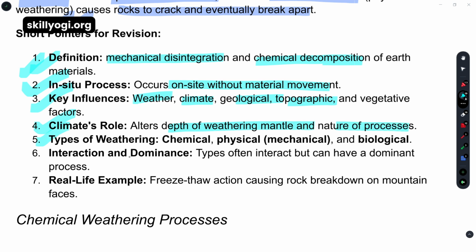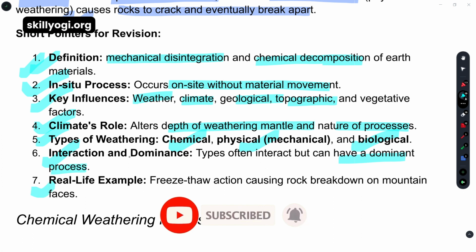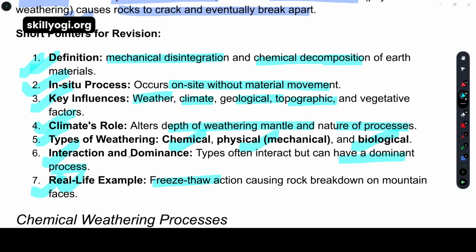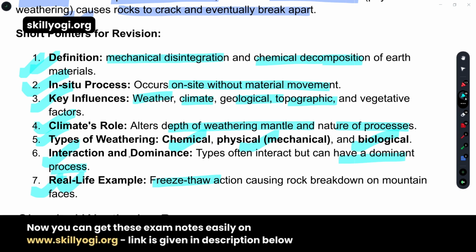Type of weathering, like chemical, physical, and biological. Three types are there. Interaction and dominance, that means it can have dominant processes, and a real life example. Just now we have learned the freeze thaw action. All of you remember the example, freeze thaw action which causes the rocks to break down on the mountain faces.